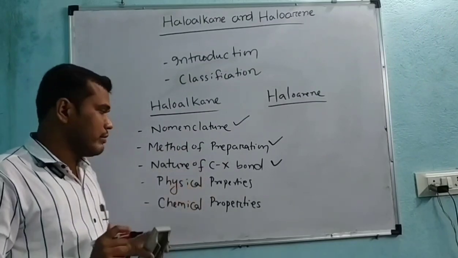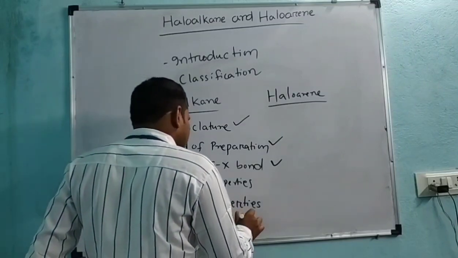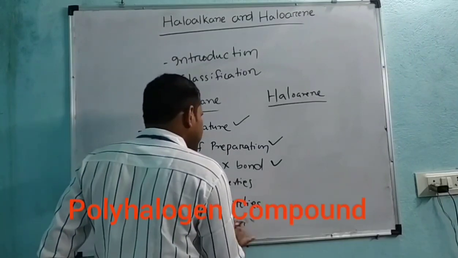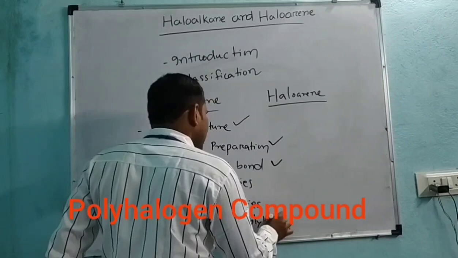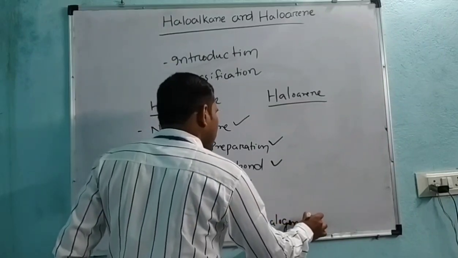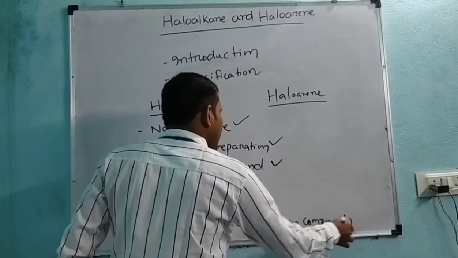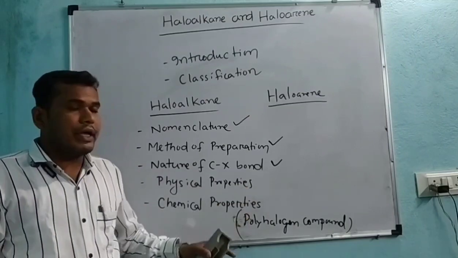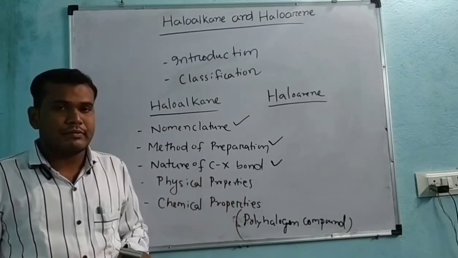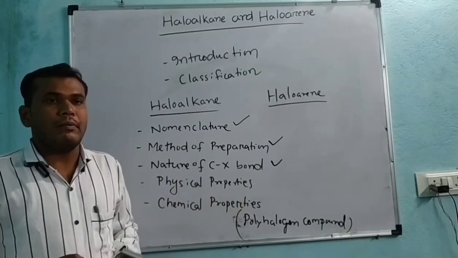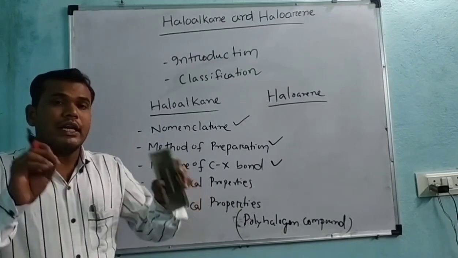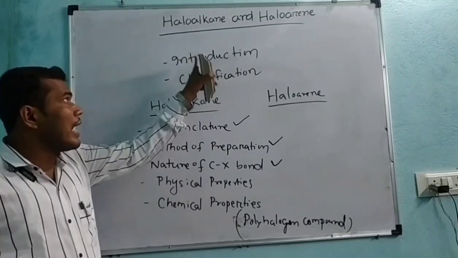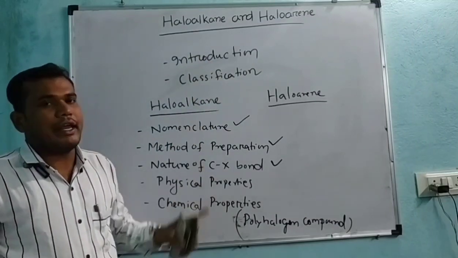And most important, after completion of haloalkanes and haloarenes, we will discuss polyhalogen compounds. We are acquainted with polyhalogen compounds in our day-to-day life, just like DDT, chloroform, and their applications in our day-to-day life. So that is all about the content regarding haloalkanes and haloarenes.